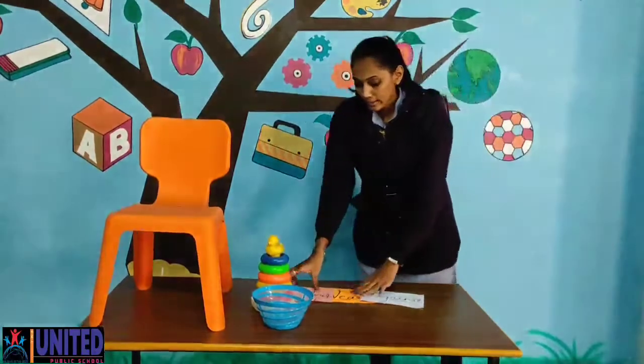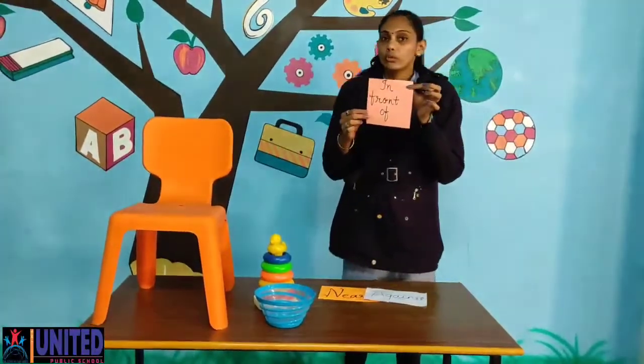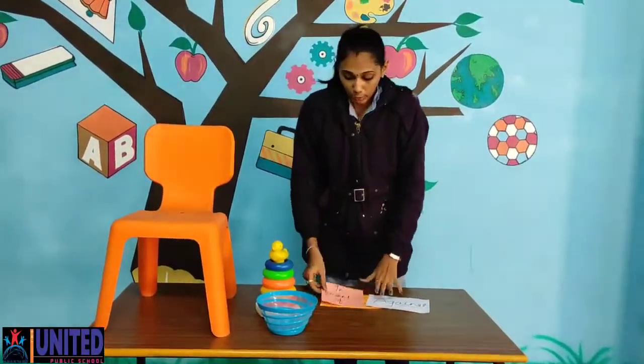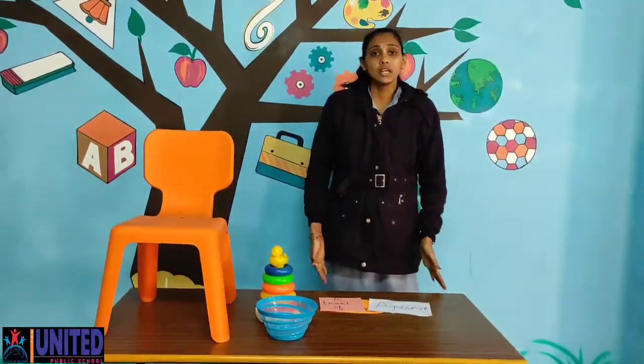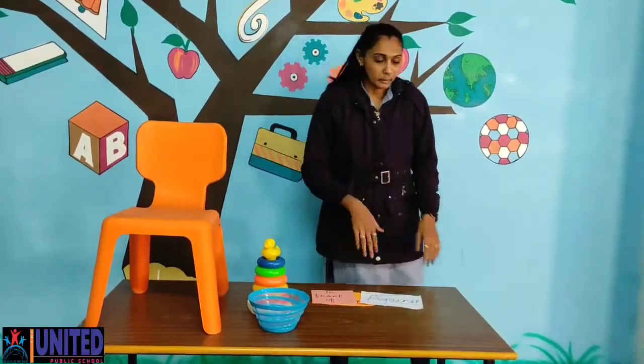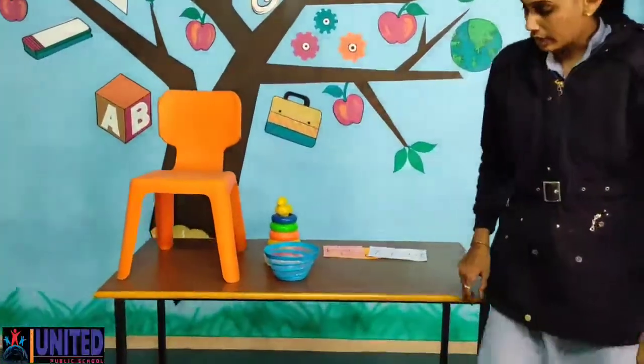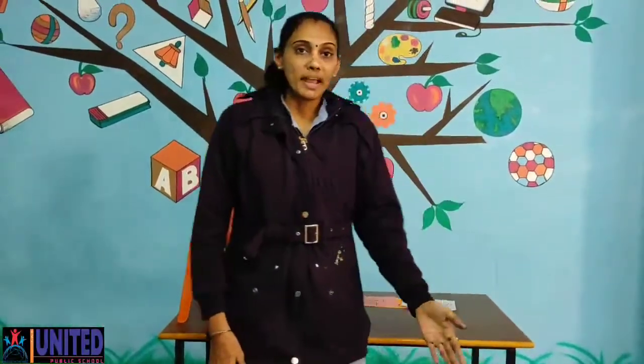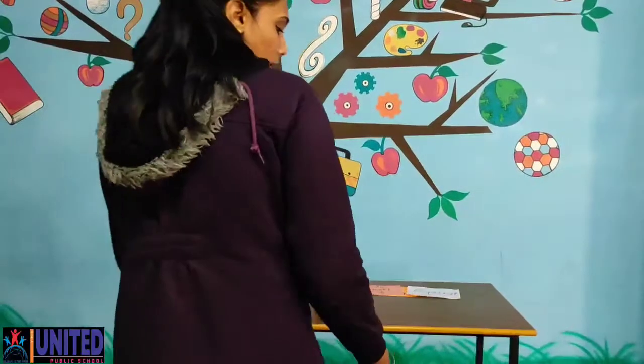Okay, now what is in front of? You would say ma'am it is also very easy. You can see that I am here, मतलब it is behind the table. I am standing behind the table. But if I would come here only, अगर मैं यहाँ पे आ जाऊँ तो you would say ma'am you are standing in front of the table. ऐसे होता है ना, in front of, no doubt.